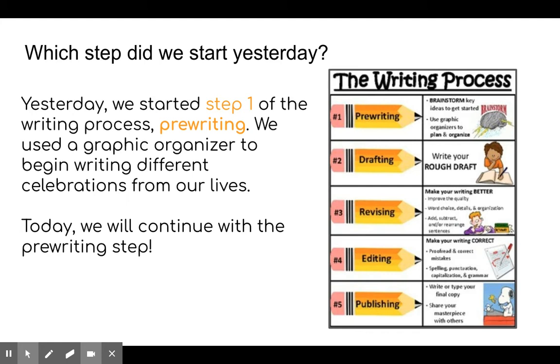Today, we are going to continue with the pre-writing step, and we are going to again plan and organize our writing. We are going to specifically pick one celebration from our brainstorming page to map out.